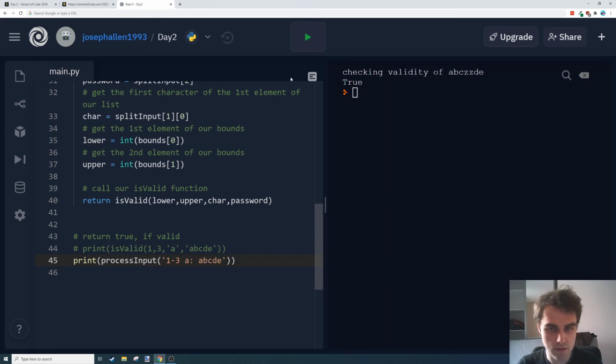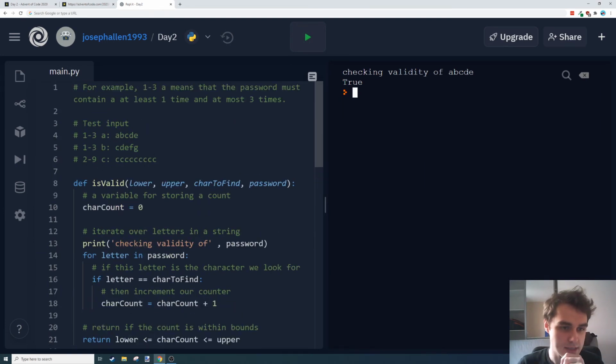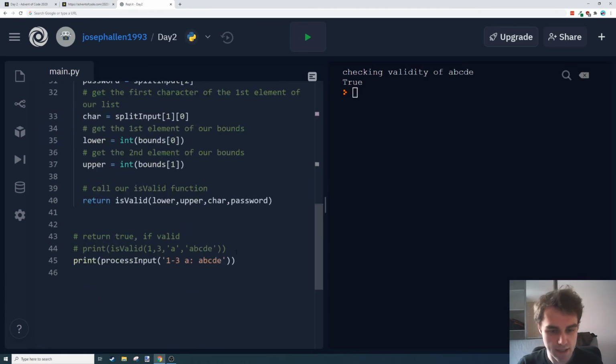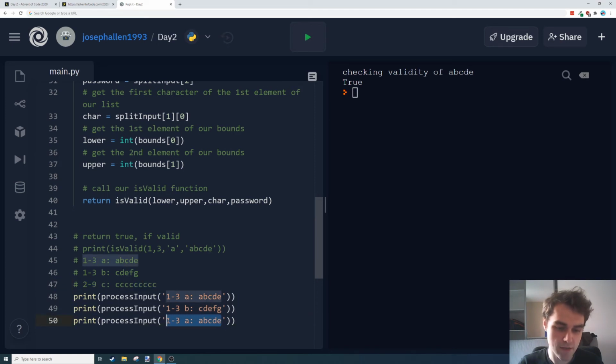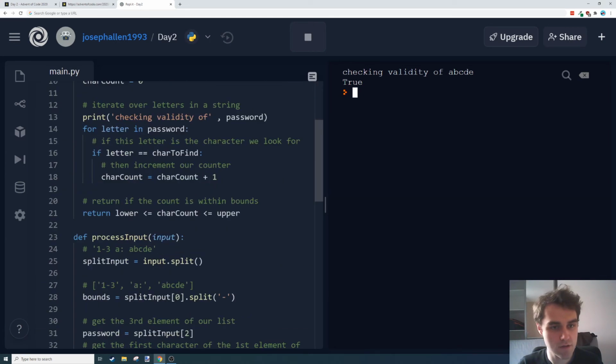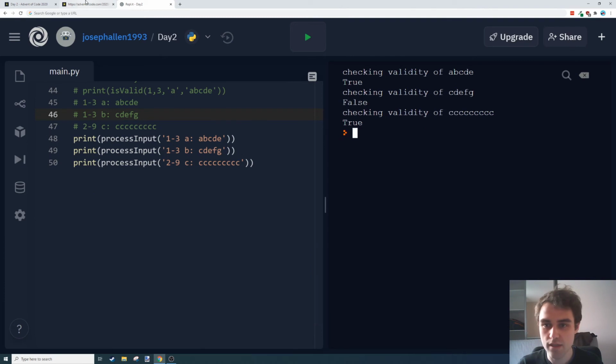So we're almost at a point where we can just run this on our 3 test cases here. Let's give that a try. I'm going to duplicate this 2 more times and pass in the inputs. And remember, we're looking for the number of valid passwords as our answer here. So there's still a little bit more logic we need to do. But that should be true, false, true. True, false, true. Cool.